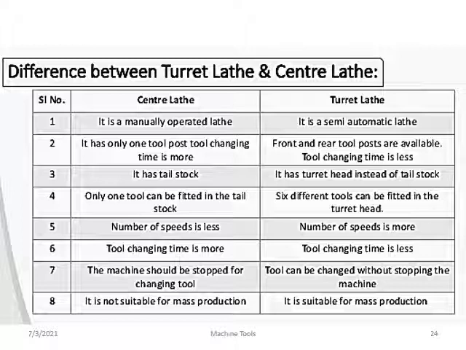And the next difference: number of speeds is less in one and more in the other, and tool changing time is more in one and less in the other. The machine should support changing the tool. Tool can be changed without stopping the machine. One is not suitable for mass production, the other is suitable for mass production. So these are the differences between the center lathe or engine lathe and the turret lathe.